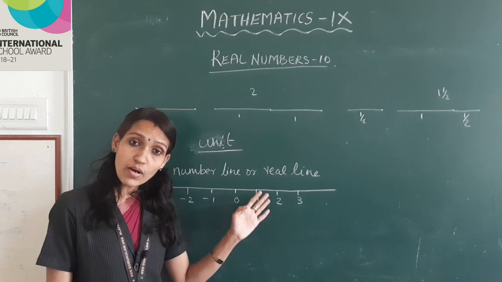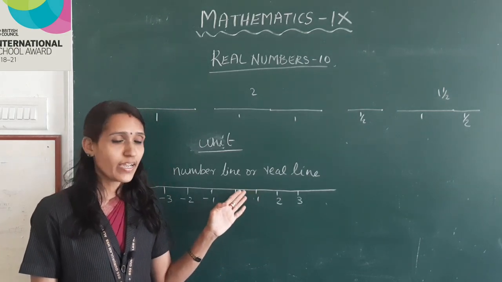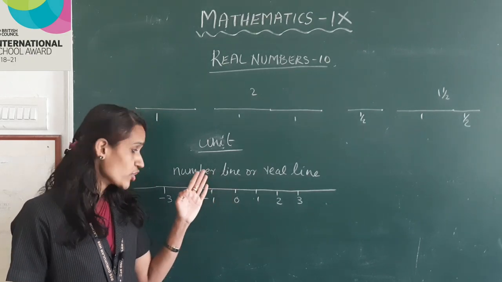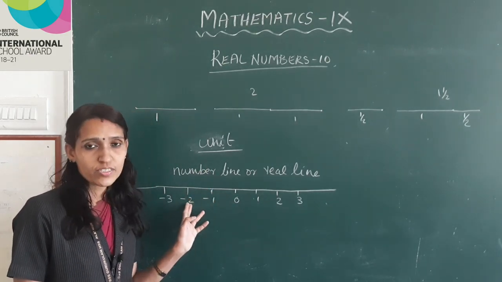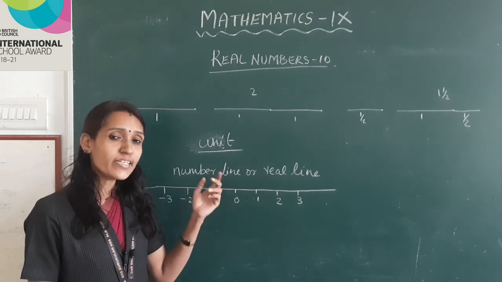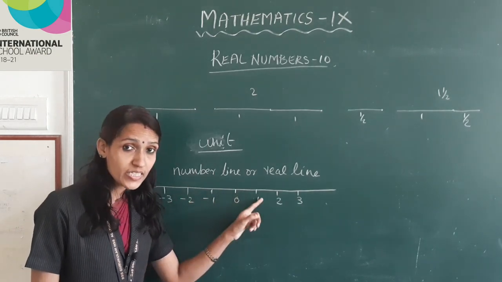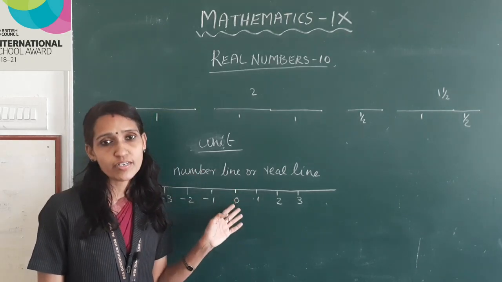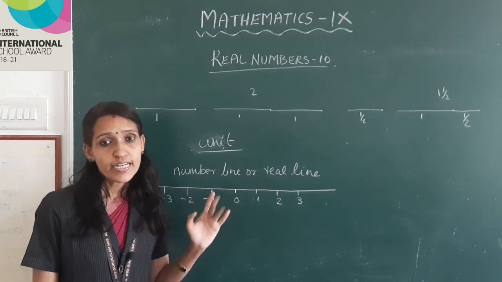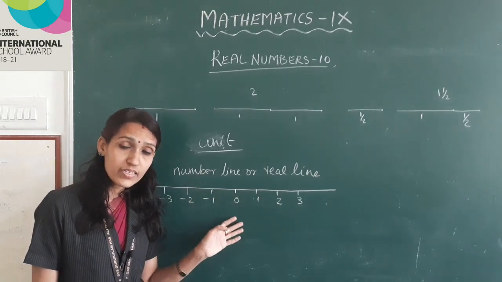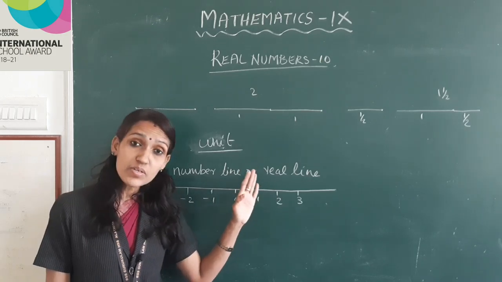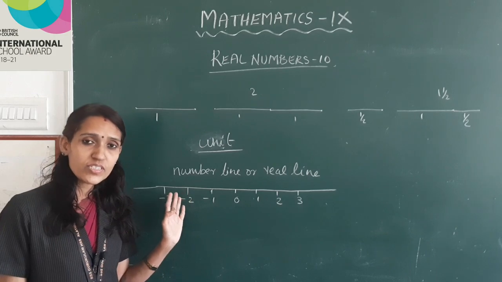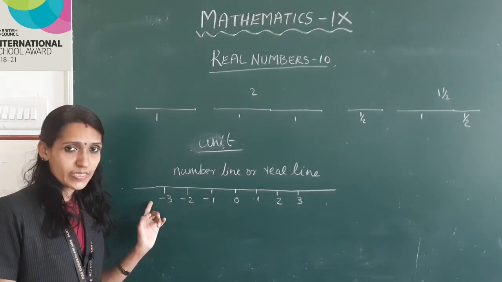Positive numbers are marked on this line to the right of 0 and negative numbers to the left. All real numbers have a position on the number line. That is, rational and irrational numbers have a position on the number line. Towards your right, the numbers are increasing, whereas towards your left, the numbers are decreasing.